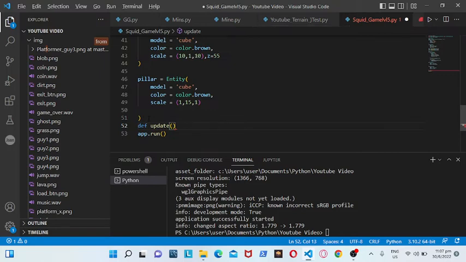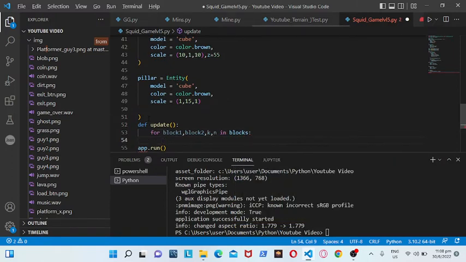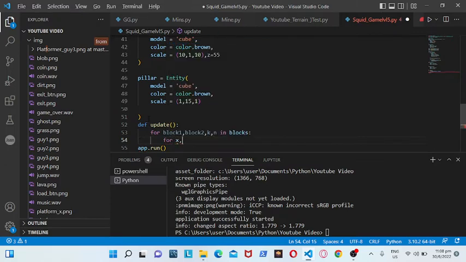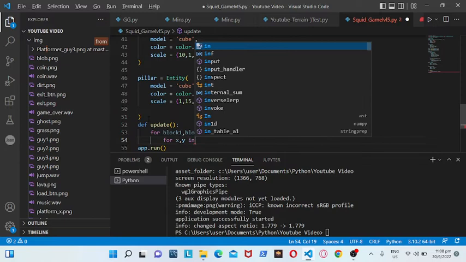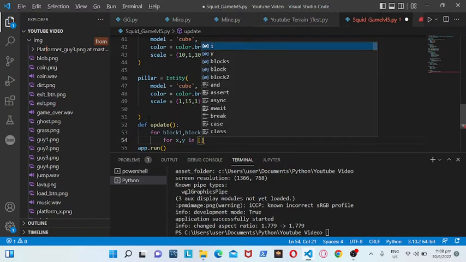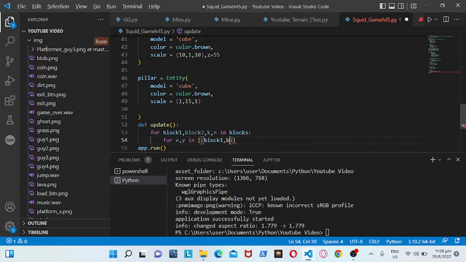then what we would do is call for block 1, block 2, K, N in blocks. We would do for X and then Y in block 1, block 2.